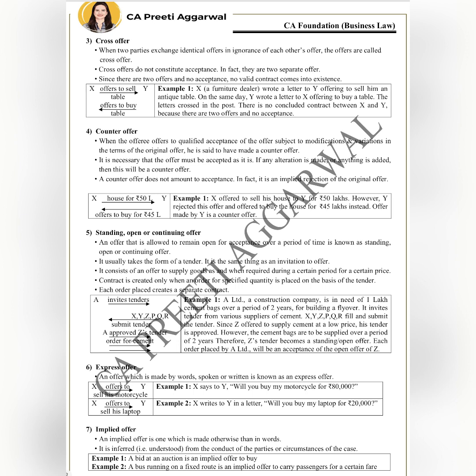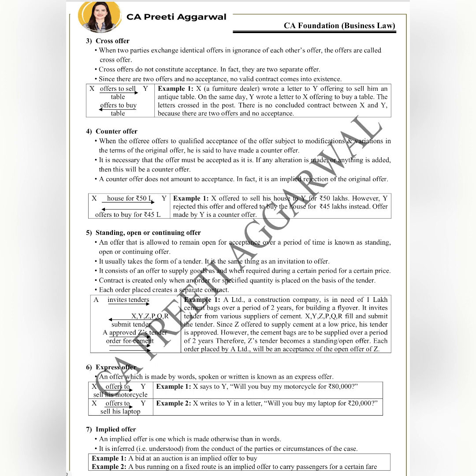It will not result into a valid contract. Then we have counter offer. See, counter offer is nothing but bargaining. So I gave you an offer, you rejected that offer and gave me a new offer altogether. It's a counter offer. Now, counter offer is a new offer altogether.